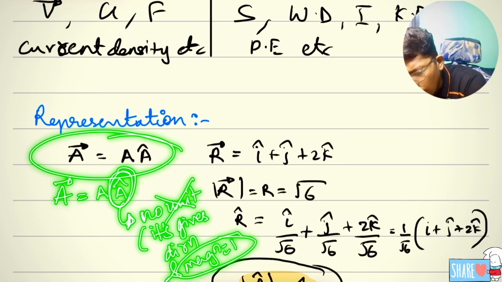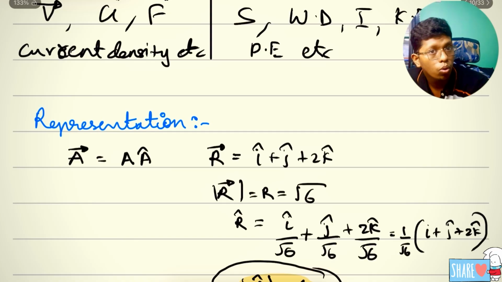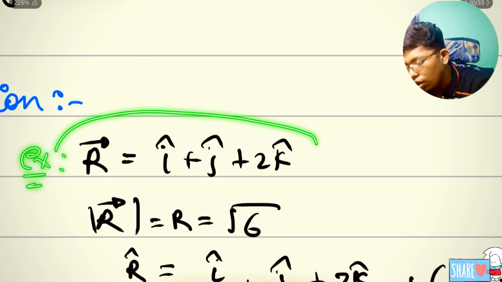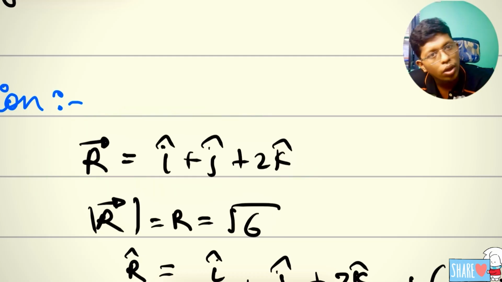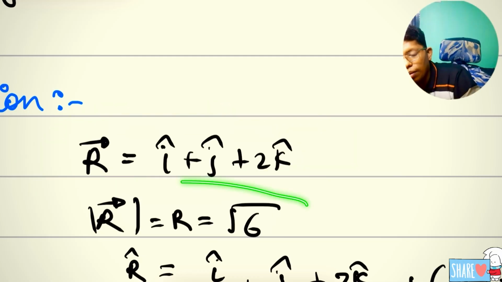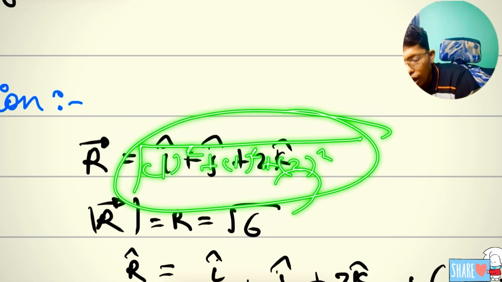Sir, magnitude 1? How can I find it as magnitude 1? Sir, really I don't know how to find magnitude as 1. I will help you to know. Take the example R equals i cap plus j cap plus 2k cap. To find the magnitude, you just take 1 square plus 1 square plus 2 square inside a whole bracket, and you will get the magnitude.